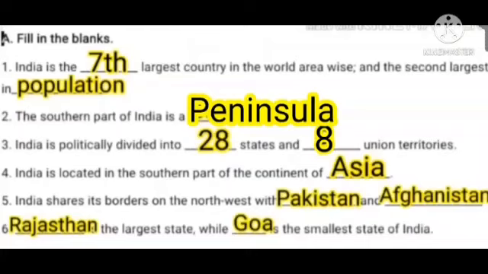The answer is peninsula. Third one. India is politically divided into dash states and dash union territories. The answer is 28 states and 8 union territories.